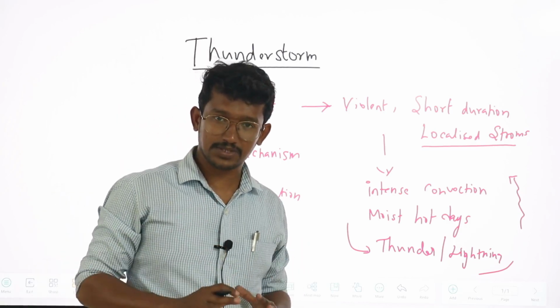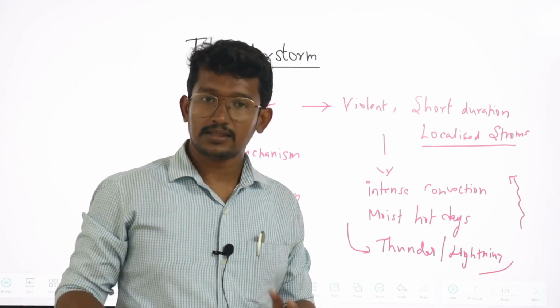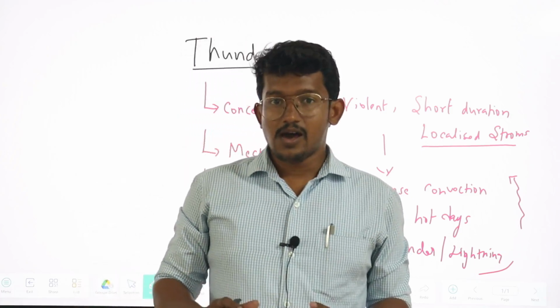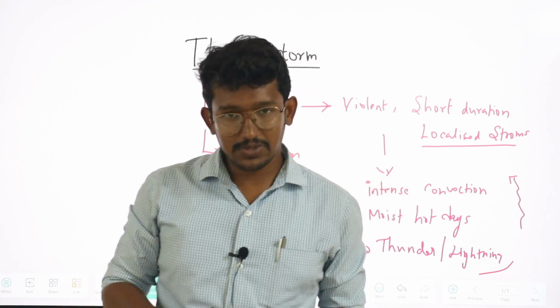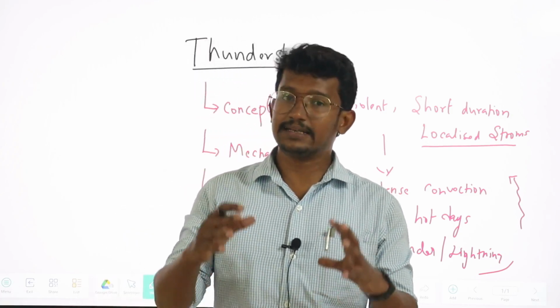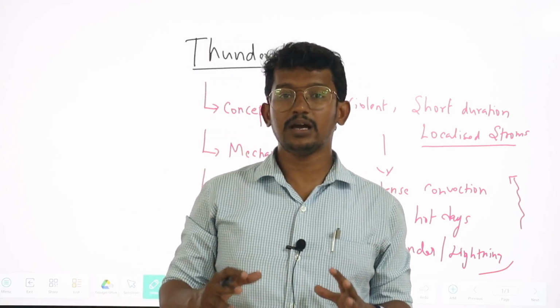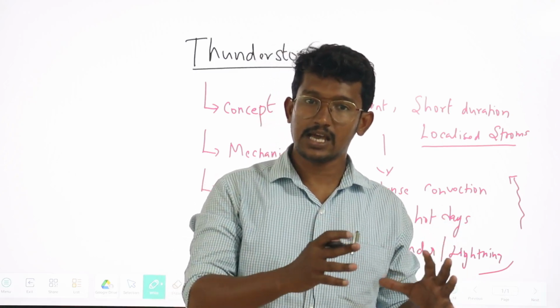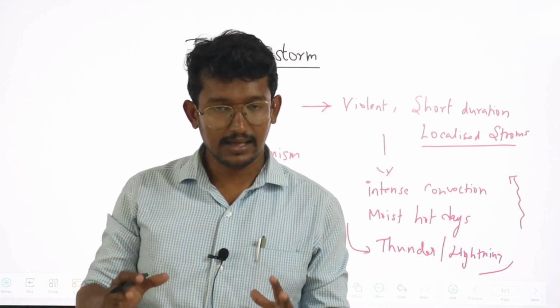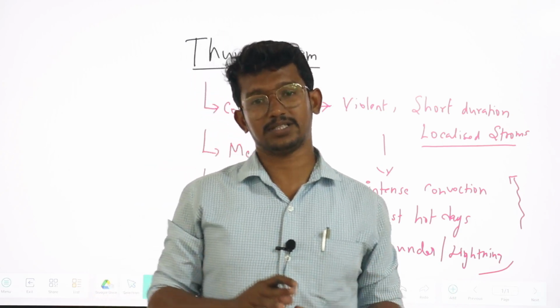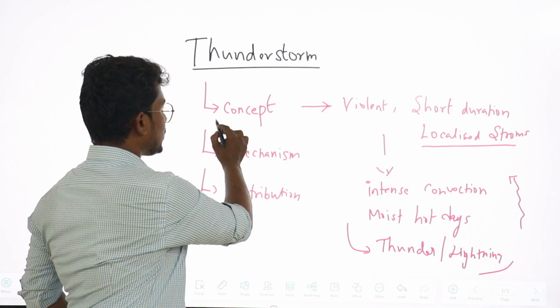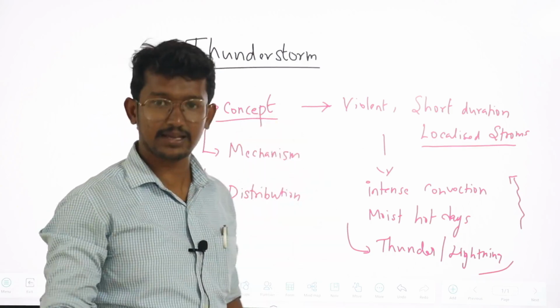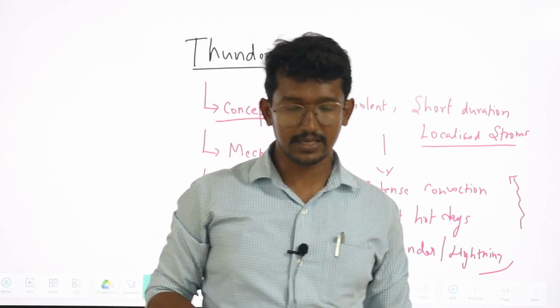So in simple terms, thunderstorms are violent, short duration, localized storms caused because of intense convection during the hot, moist days, associated with thunder, lightning and hail formation. So this is how we define the thunderstorm. This is the concept.